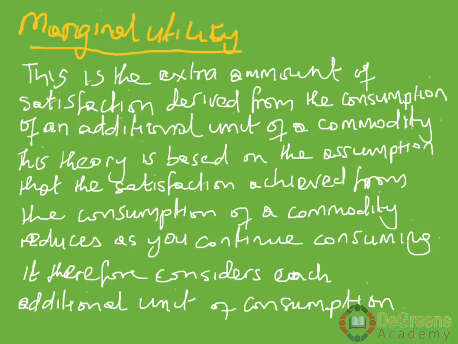This theory is based on the assumption, what we have just said earlier, that the satisfaction achieved from the consumption of a commodity reduces as you continue consuming. So it considers each additional unit of consumption. That's marginal utility.